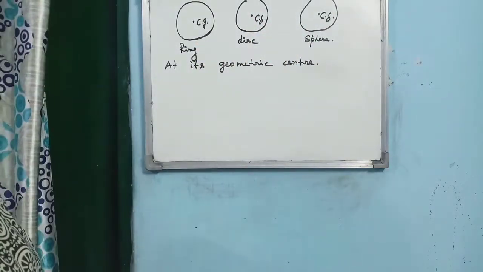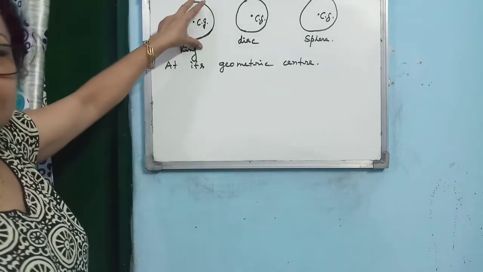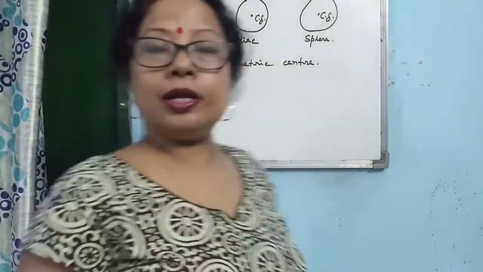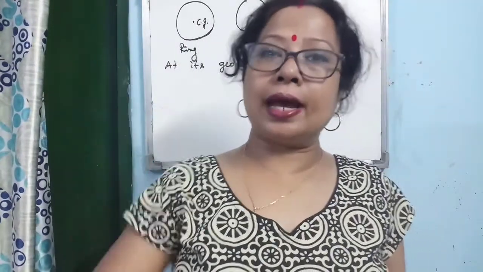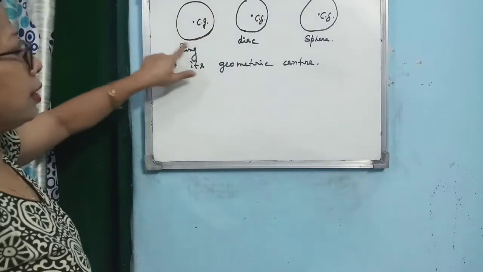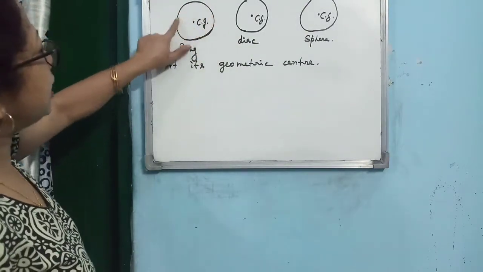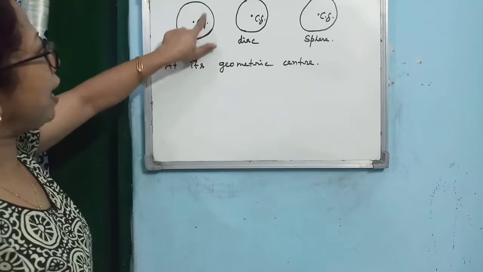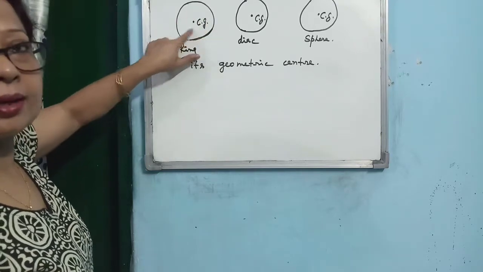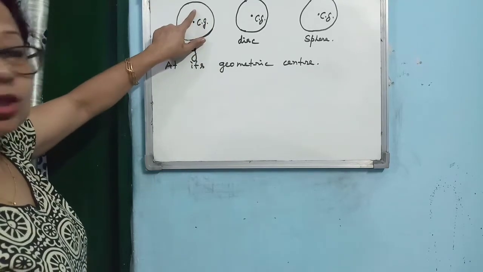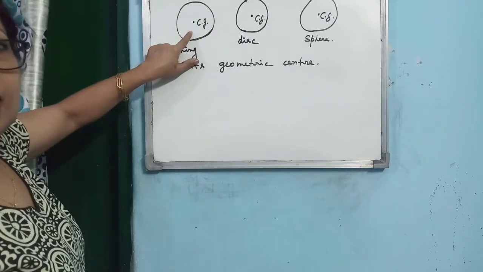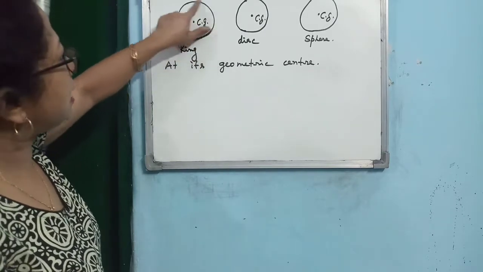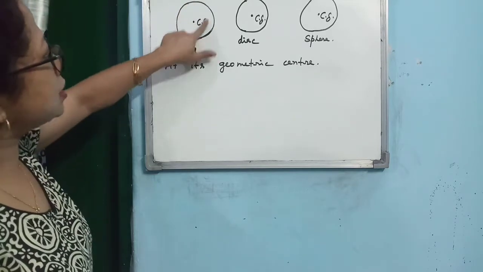Clear? Now if you consider a ring, I wrote one property of the center of gravity, that the center of gravity may or may not lie within the material of the body. If you take a silver ring, then this line is made of silver, and what is present here?